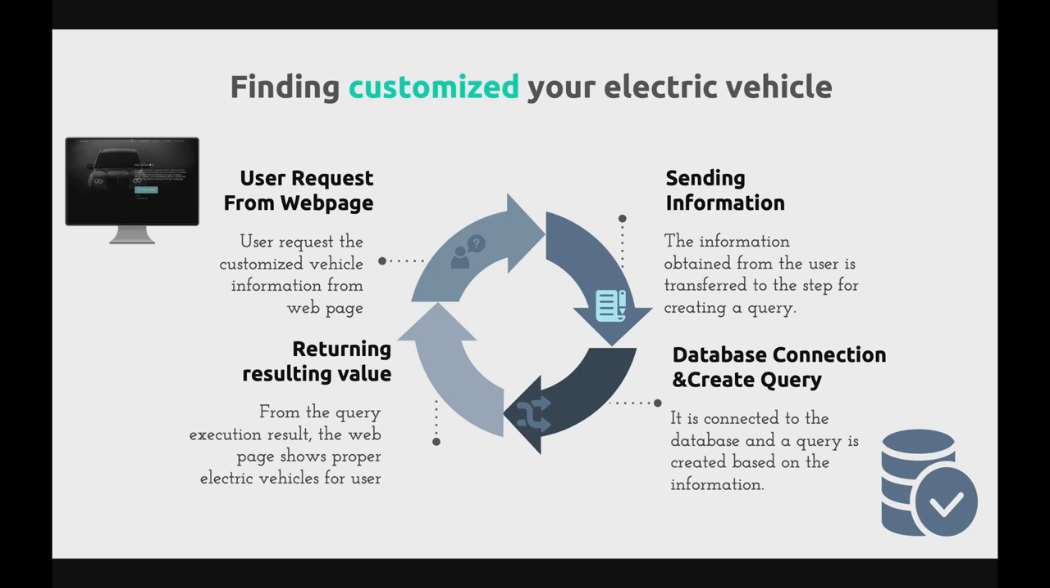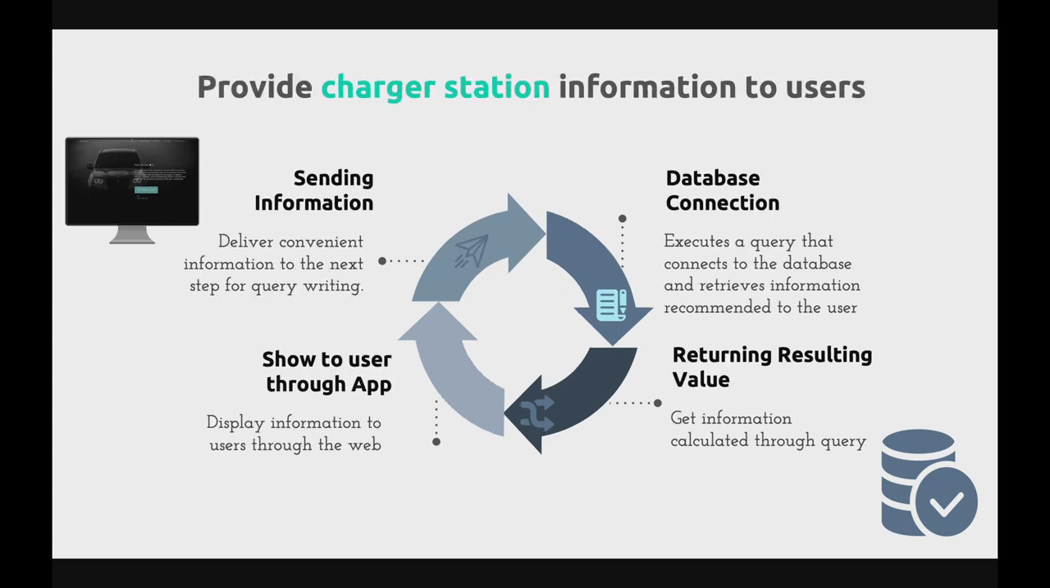Then, how the application works together with the database management system. First, to find customized EV car, when the user enters the information using select form, our application translated them into queries and returned the EV car that satisfies the condition. Likewise, you can get charger station information from database.